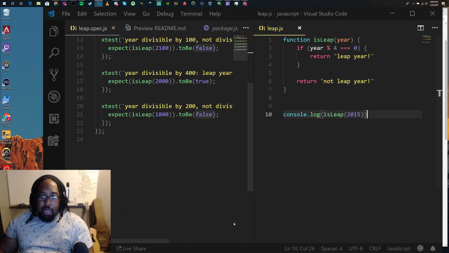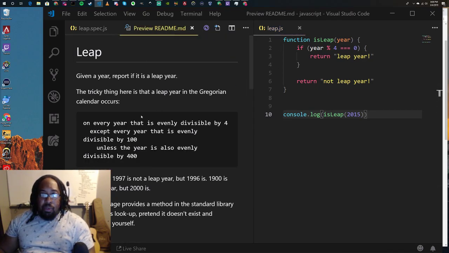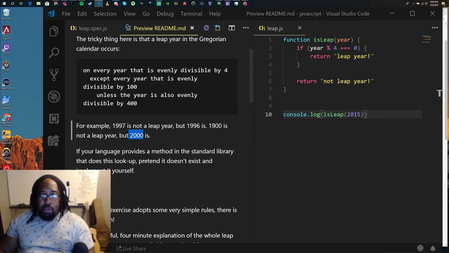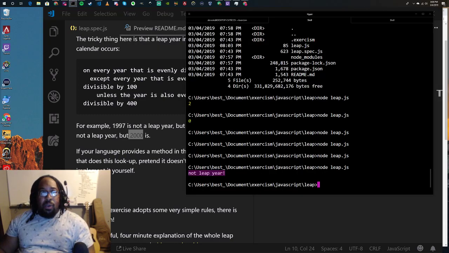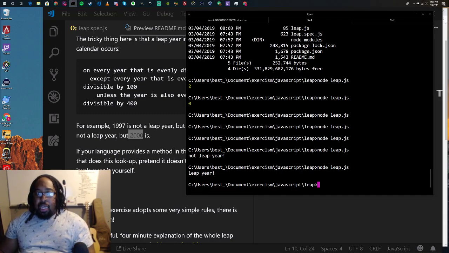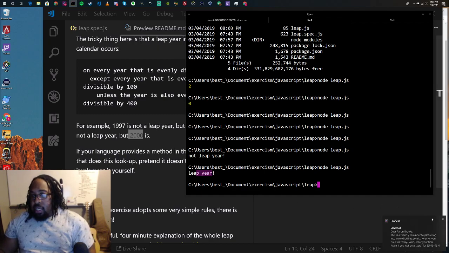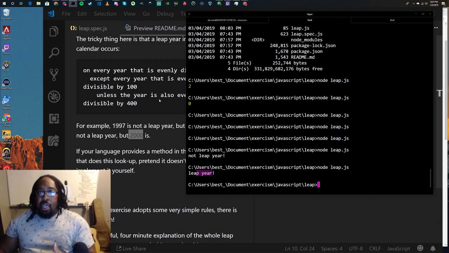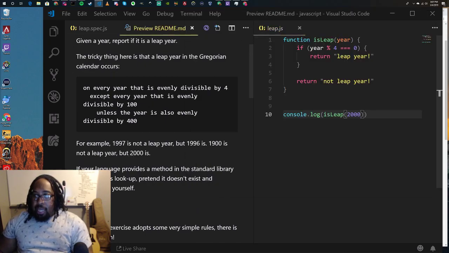And we can test again by using something that's supposed to be a leap year. In the README, it told us that year 2000 is a leap year. We can pass in the year 2000 instead of 2015. Run our code again. And leap year. All right, so we can be sure now that our logic is correct, or mostly correct, for at least this test case. So we got that in place now.